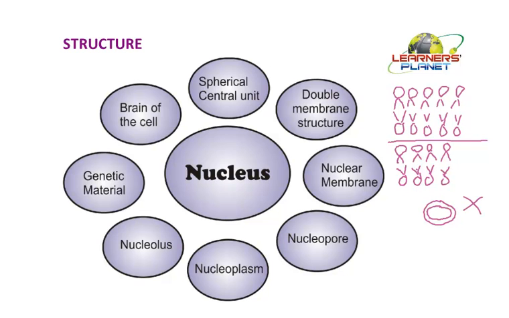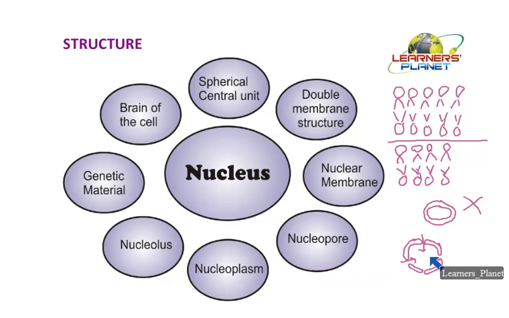But no, in the case of the nucleus, it is not like this. It is a discontinuous membrane. It has pores in between. So how will it appear? It will appear like this structure. You can see here, they have gaps, so it will appear in this way. So there are gaps in between. These gaps are actually known as what? They are known as nucleopores. These nucleopores are very important, which help in the interaction of material in and out of the nucleus.